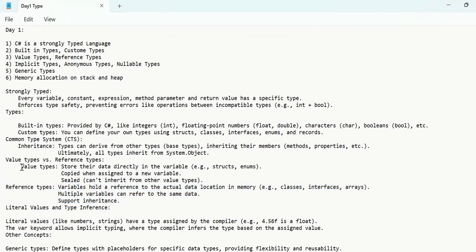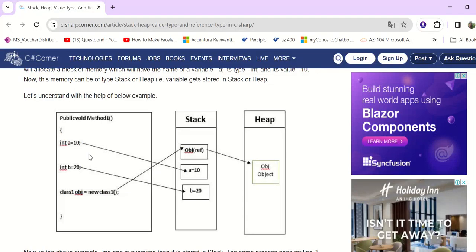So value types store their data directly in the variable. In reference types, variables hold a reference to the actual data location in memory. So got it. If you see this example, you will get more clarity, as I said earlier. Here value types save their direct value in the memory, but reference types hold a reference to that value, not the value directly.